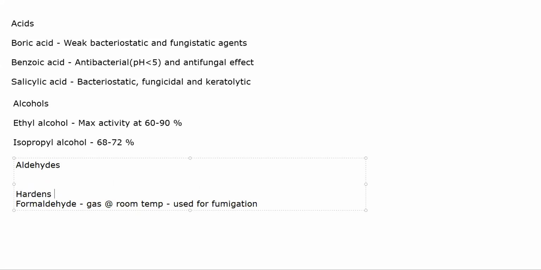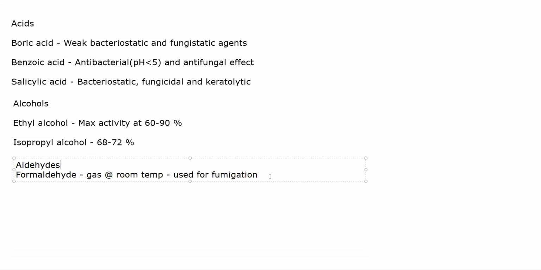Hardens skin on topical use, carcinogenic, pungent odor, very foul smell.